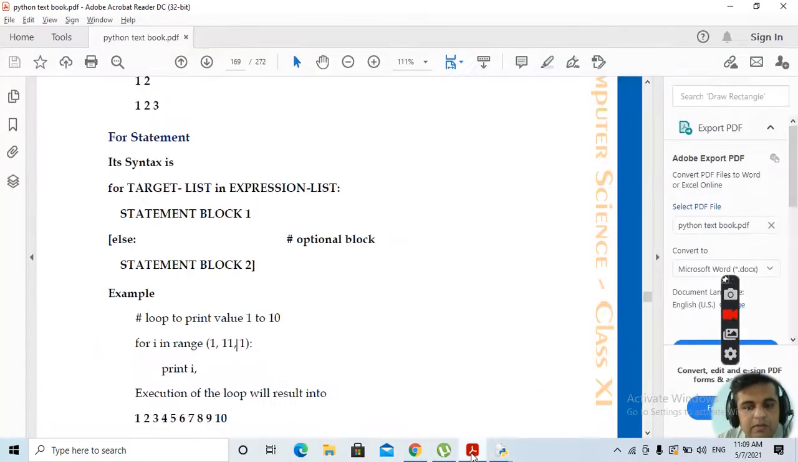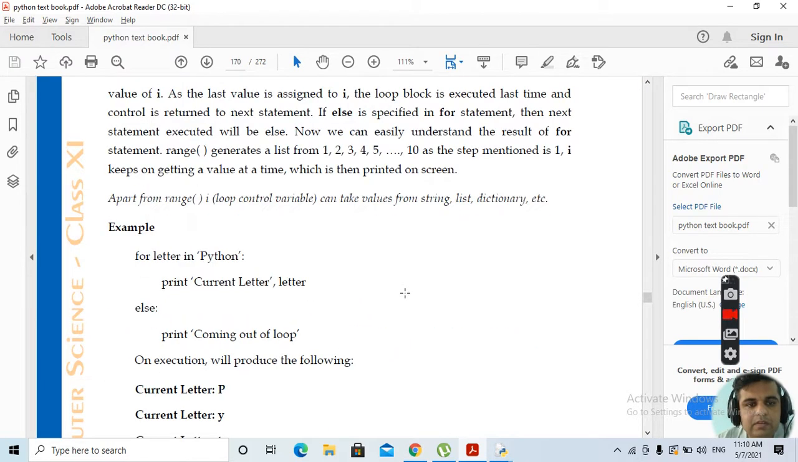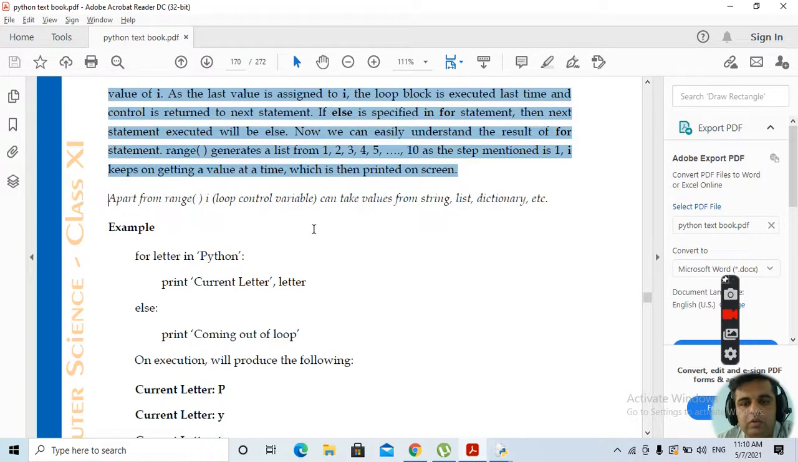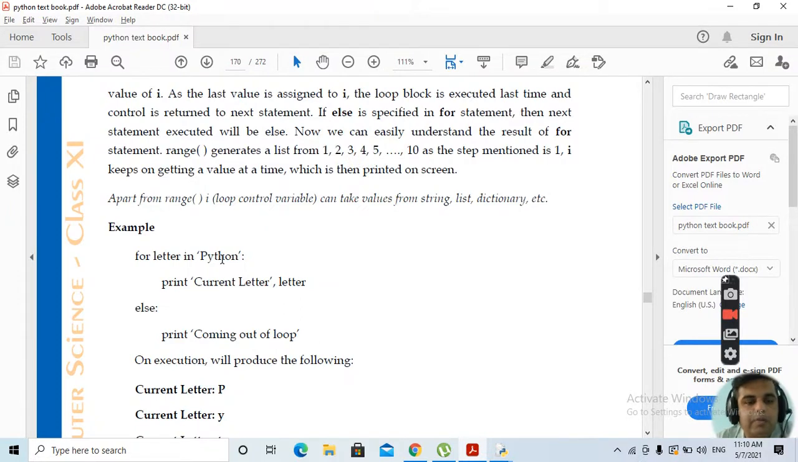Next we'll be looking at some other statements that are left. Apart from the range function, there is one other thing that can be used in a for loop. Suppose we want to print letters: for letter in Python, print the current letter. Then we write print current letter, letter, else print coming out of the loop. We'll look at this by means of one example.